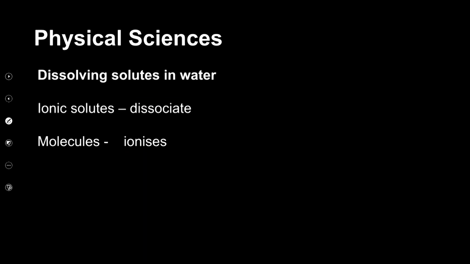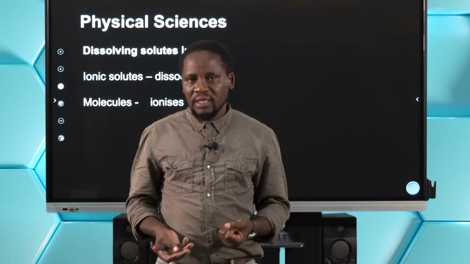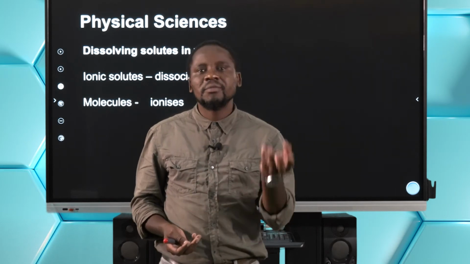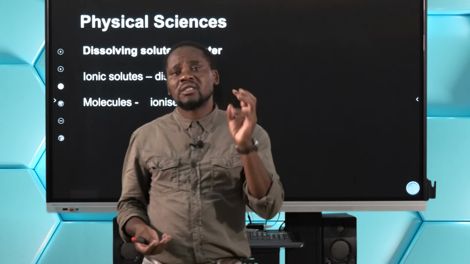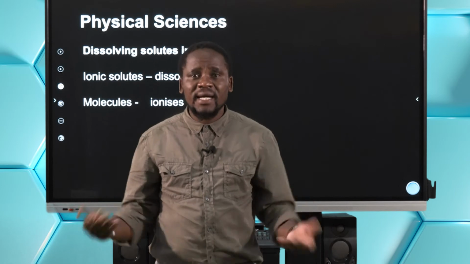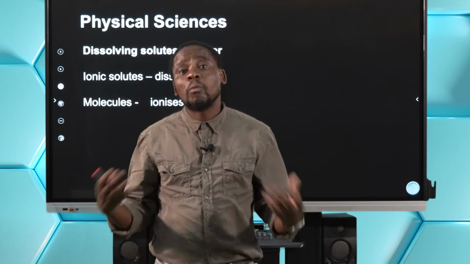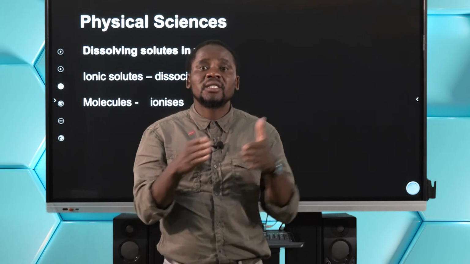Right. Now, what are we saying? When solids dissolve in water, it can either be an ionic solute or a molecular solute. Now, let's talk about the difference between molecular and ionic. If it's molecular, it means it's a covalent substance. The bond between the atoms that make up that element, it can be a diatomic element or it can be a compound, right? It's because of the sharing of electrons, hence it's molecular.